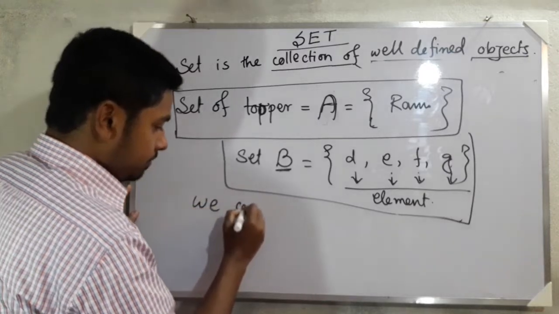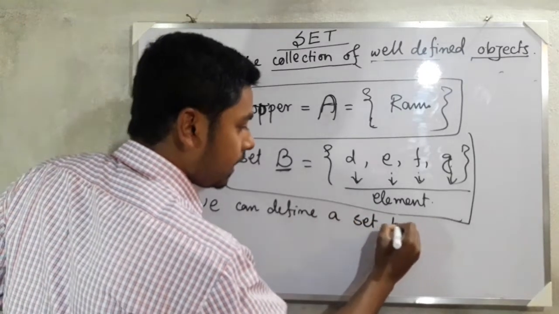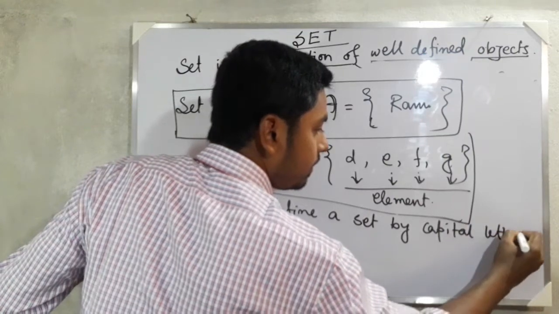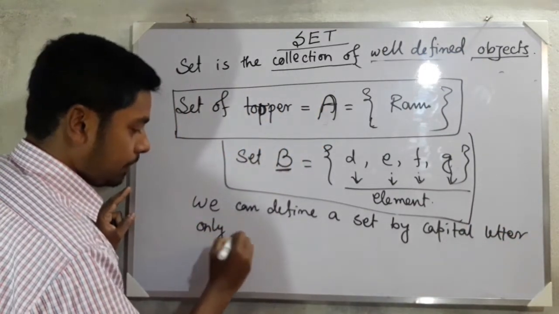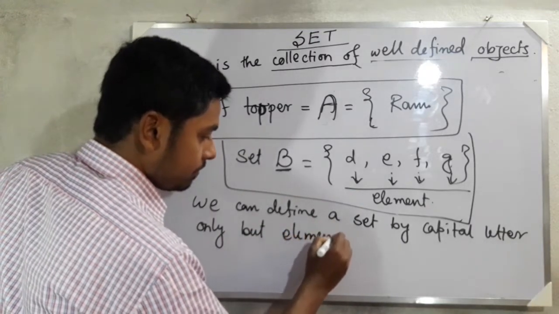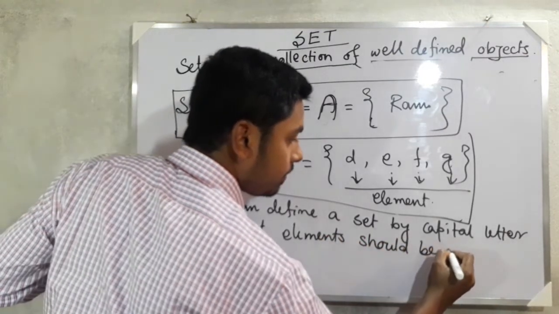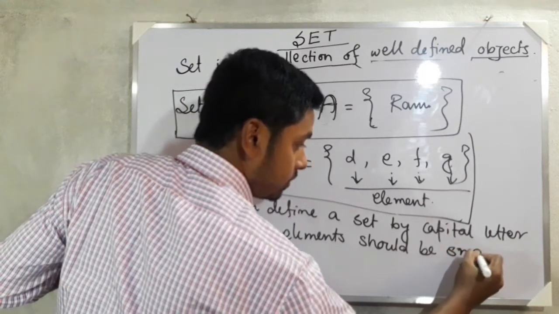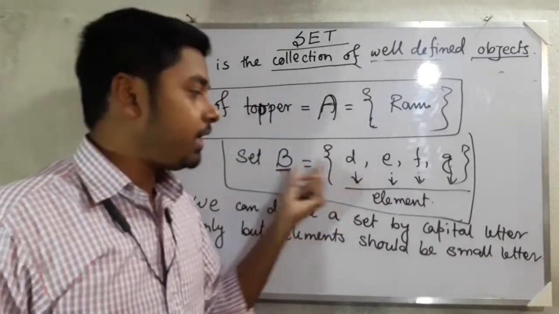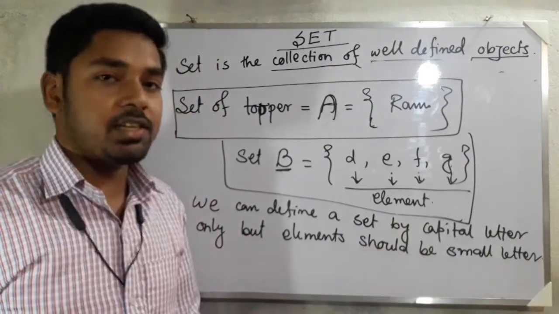We can define a set by a capital letter only, but the elements should be in small letters. We can define a set by the capital letter and the elements should be in small letters. Okay, this is the representation of the set.